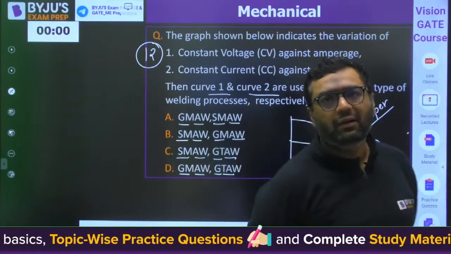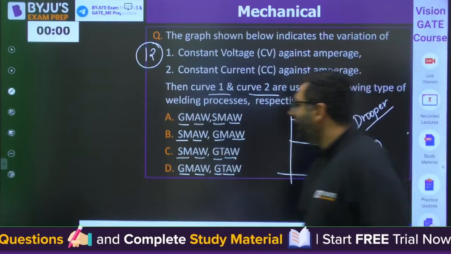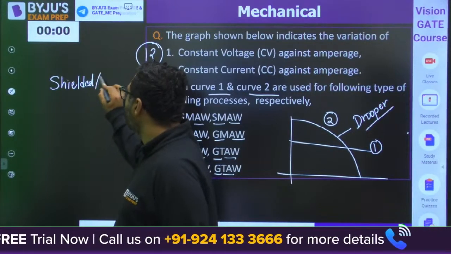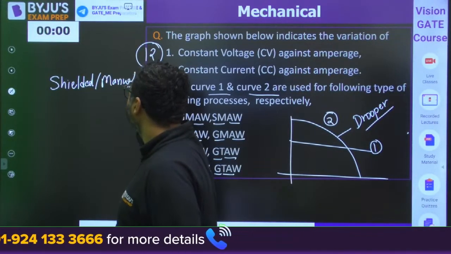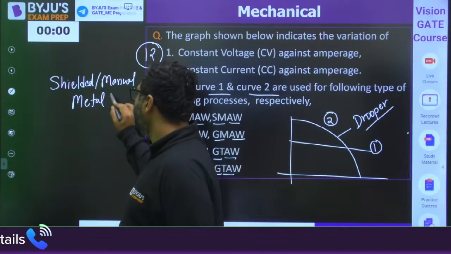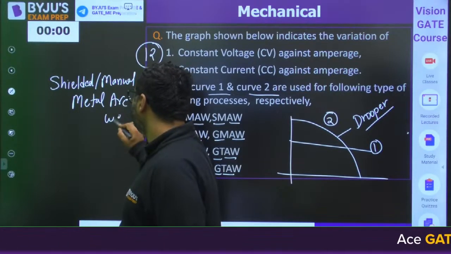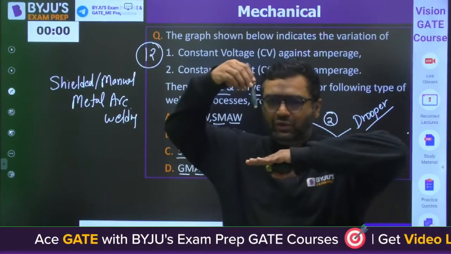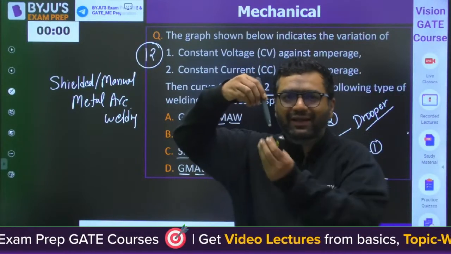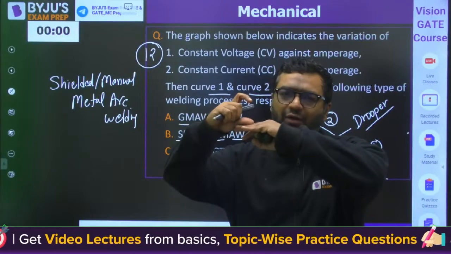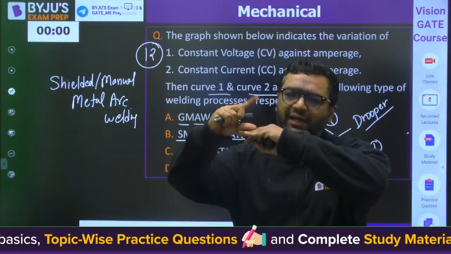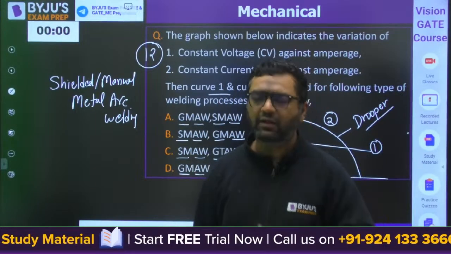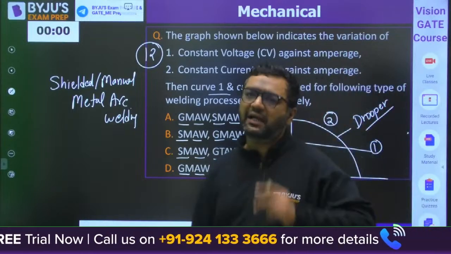Dear, I would like to tell you that when we are talking about shielded or manual metal arc welding, there we have a problem with the movement because the electrode is getting melted out. So when the electrode melts, the gap between electrode and workpiece will vary. And if that varies, the change of voltage will change the current. And if the current setting changes, we will have slag inclusion.